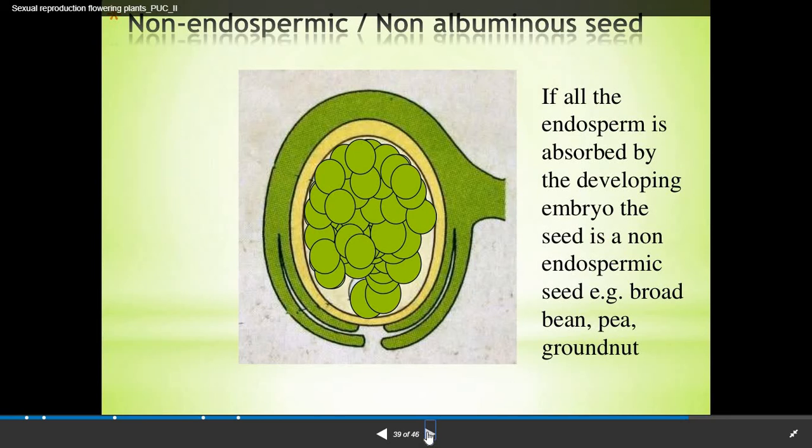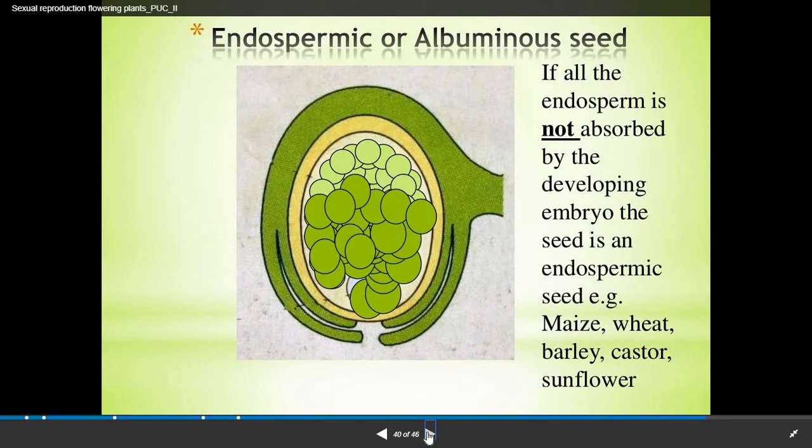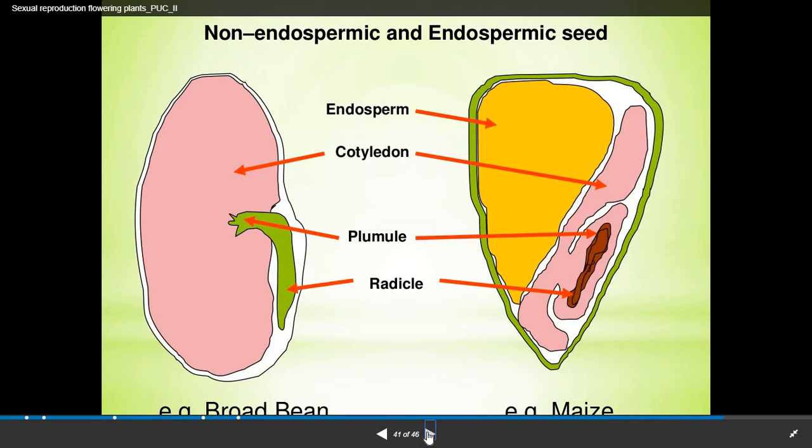Non-endospermic seed is also known as non-albuminous seed. If all the endosperm is absorbed by the developing embryo, the seed is non-endospermic. Examples: broad bean, pea, groundnut are included in the non-endospermic, non-albuminous seeds. In an endospermic or albuminous seed, all the endosperm is not absorbed. Examples: maize, wheat, barley, castor, sunflower are examples of albuminous or endospermic seeds.